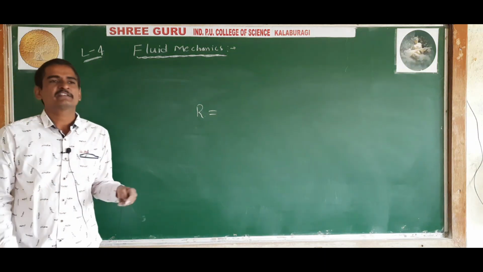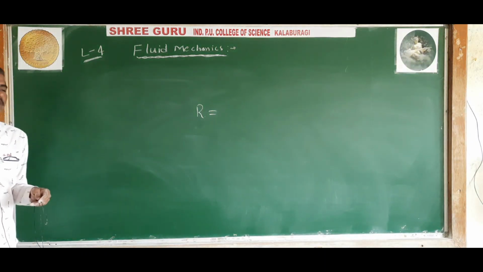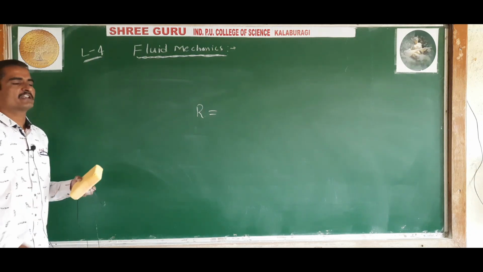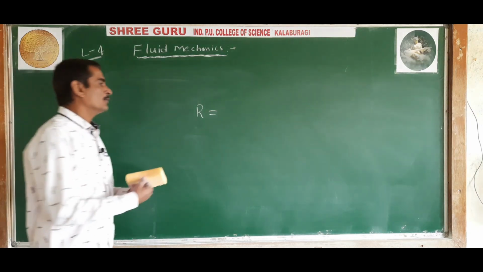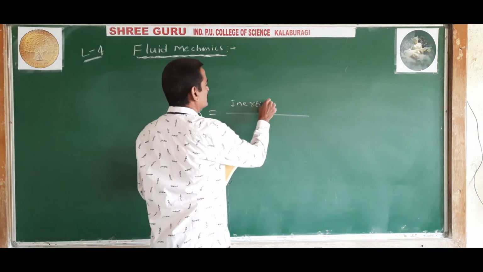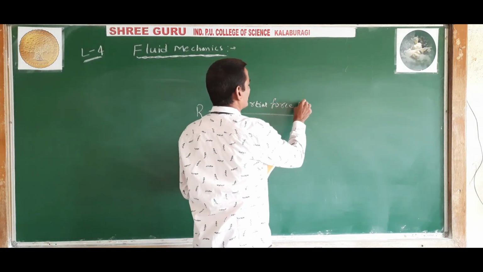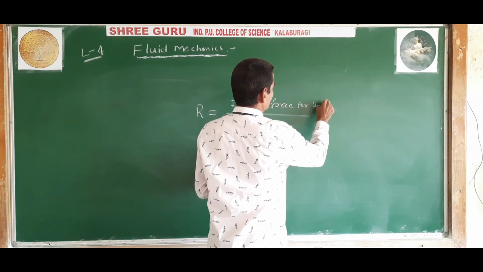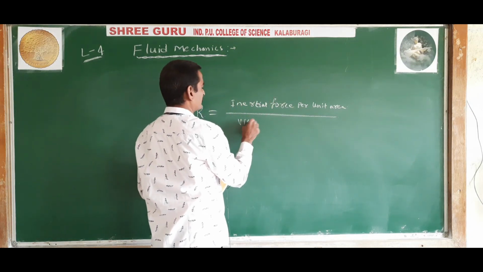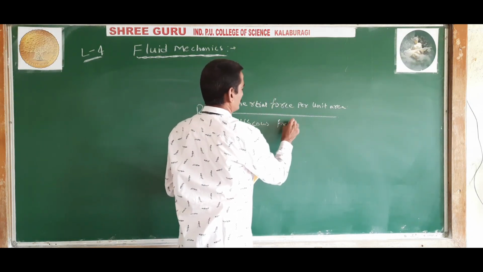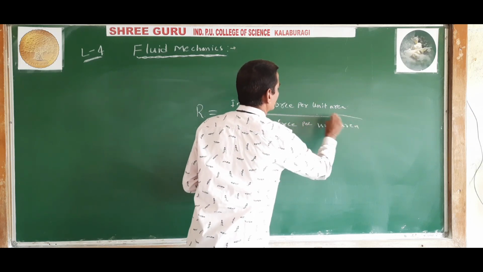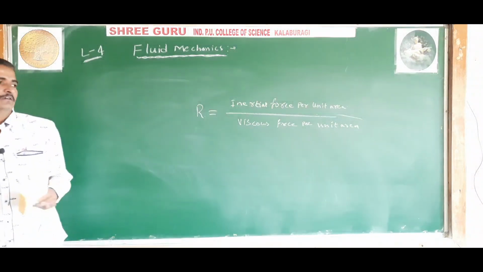The Reynolds number is also defined as the ratio of inertial force per unit area to the viscous force per unit area. This is another way of explaining the Reynolds number, just for your understanding.